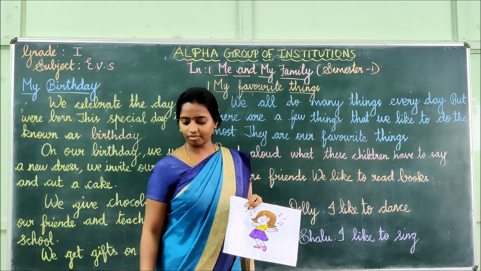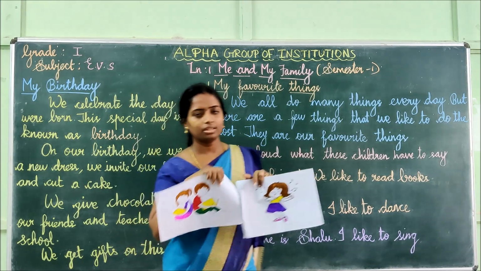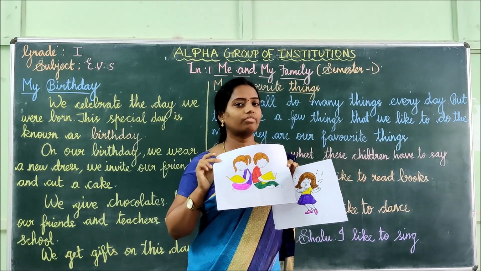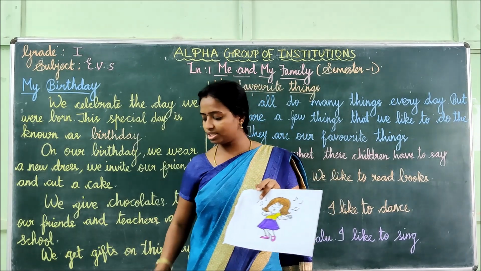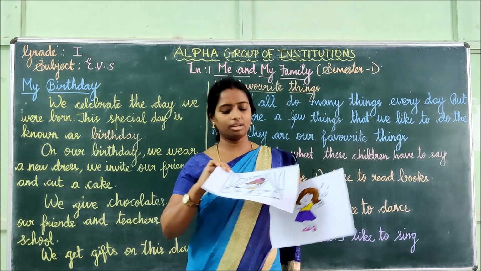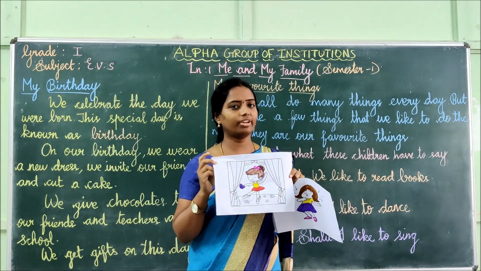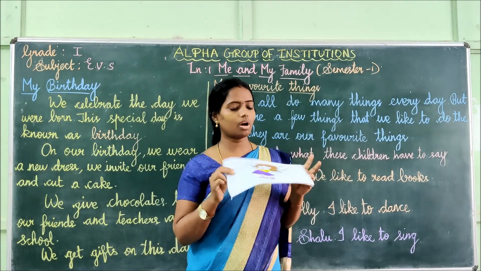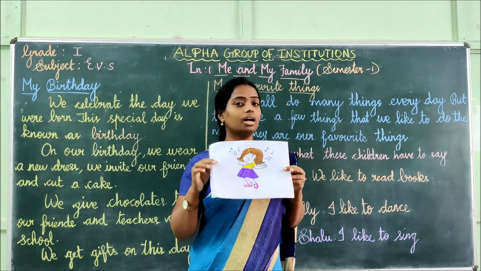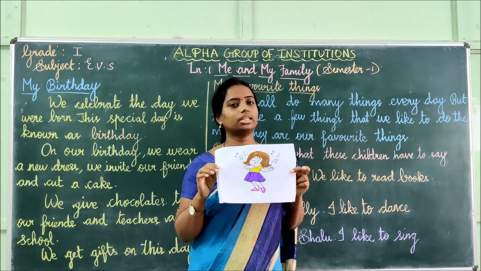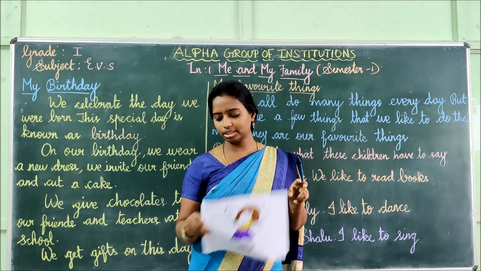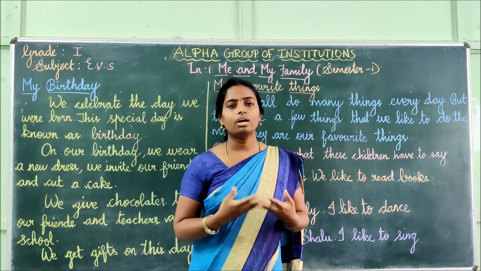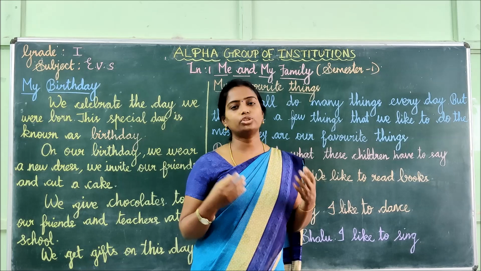Okay. What did we see? We saw three pictures here. Here there are friends. What are they doing? They are reading books. So their favorite thing is to read books. And what is the next picture we saw? Here we saw about dancing. Her favorite thing is to dance. And what is the third picture we saw? Here we saw she is singing. So her favorite thing is singing. Like that, each one of us has many favorite things, like to swim, like to play, and like to read storybooks.